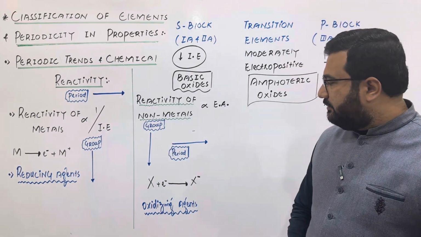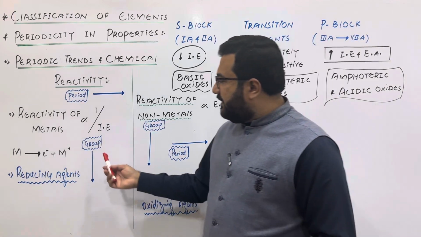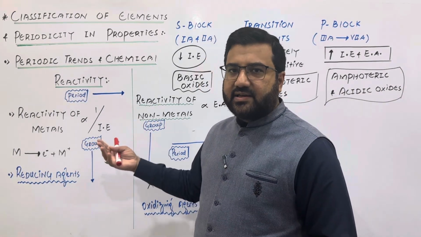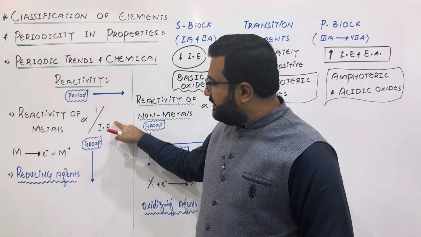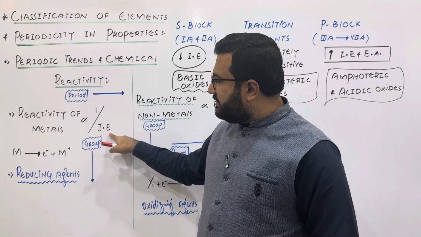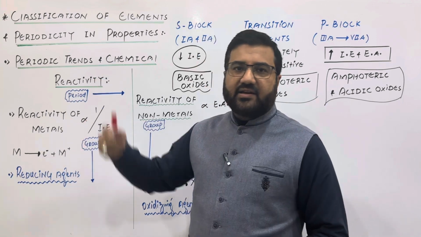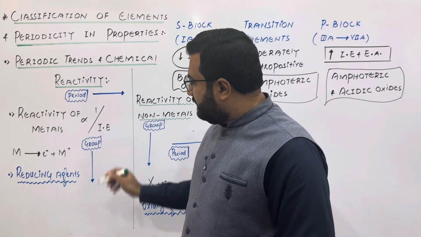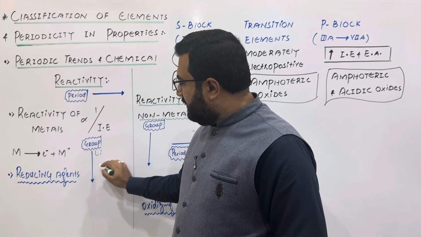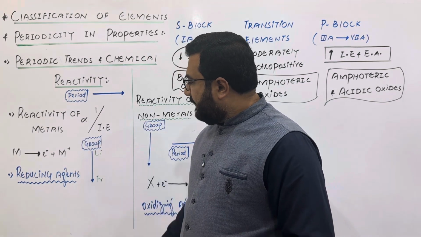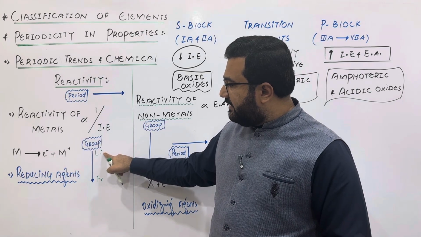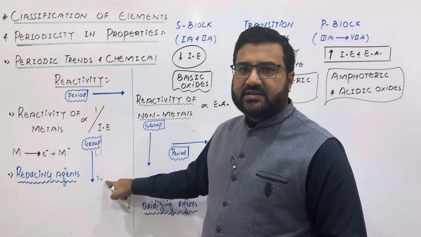Now, my dear students, when you move from top to bottom in a group, atomic radius increases and ionization energy decreases. When ionization energy decreases, the reactivity of metals will increase. That's why when we move in the group of the alkali metals from lithium to francium, the ionization energy of lithium in the group is highest and that of cesium or francium is lowest.